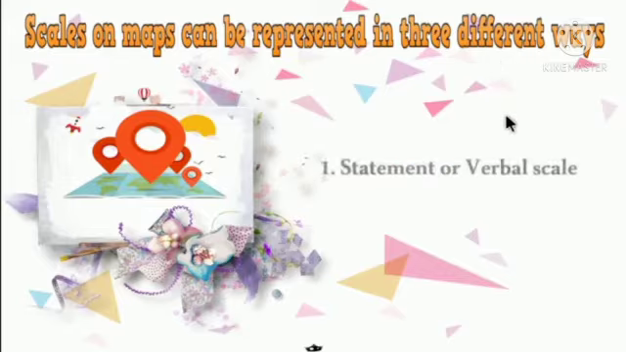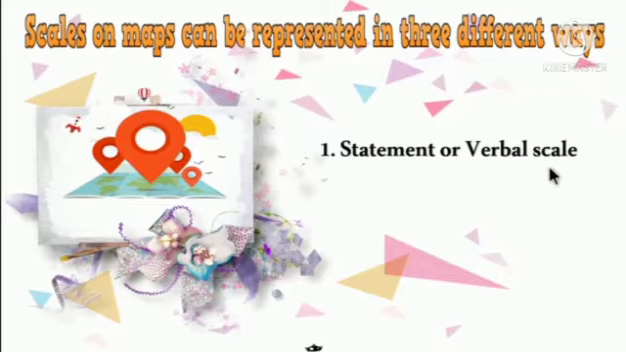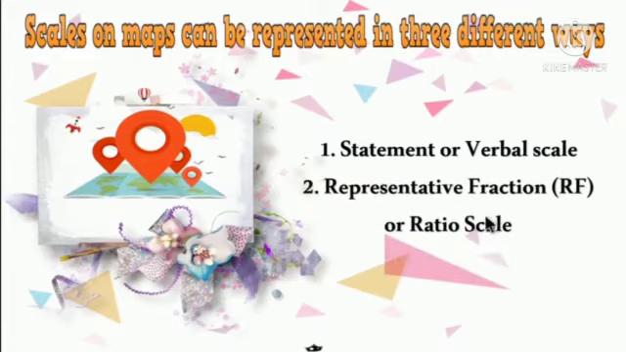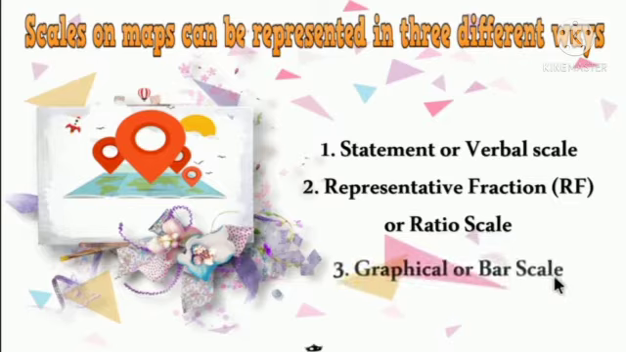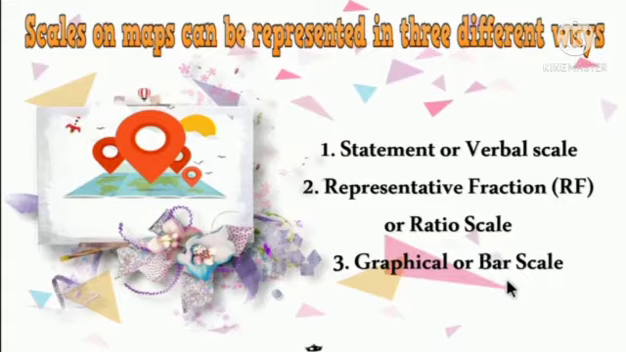Scales on a map can be represented in three different ways. How can the scales be represented on a map? The three different ways are the statement or verbal scale, the representative fraction, RF or ratio scale, and the third one is the graphical or bar scale. Let's see it one by one.